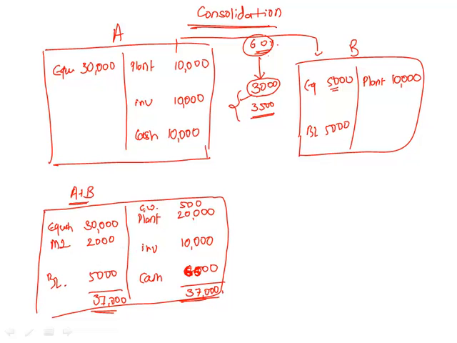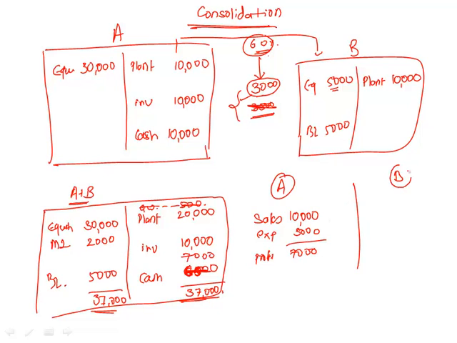Okay, but let's not write goodwill. Let me reduce this part. Let's keep this as 3,000. Let's keep the cash as 7,000. Now what if the subsidiary makes sales now, or what if they have profit? So let us say this is company A's income statement. They have made sales of 10,000, they have expense of 3,000, and they have net profit of 7,000.